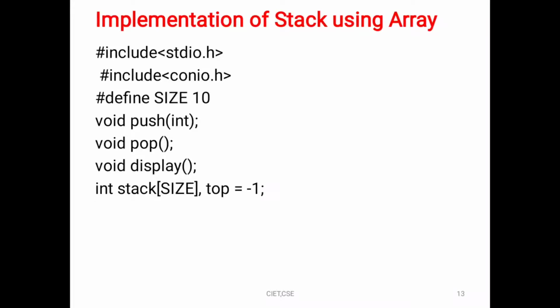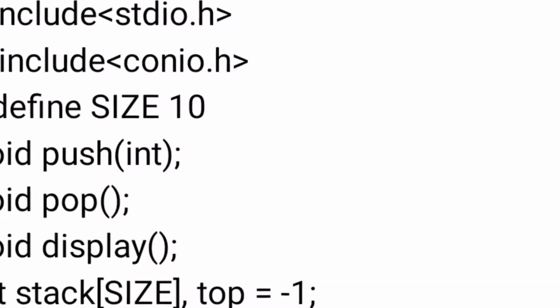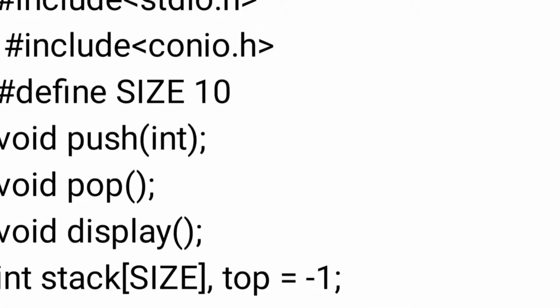Next one, the program implementation of a stack using an array. First of all we have to declare the header file, that is hash include stdio.h, to execute printf and scanf statements in a program. Next one, the conio.h header file is used to execute the getch statement. Next one, we are declaring the size of the array; the default size of the array, you can see here, we are assigning 10.